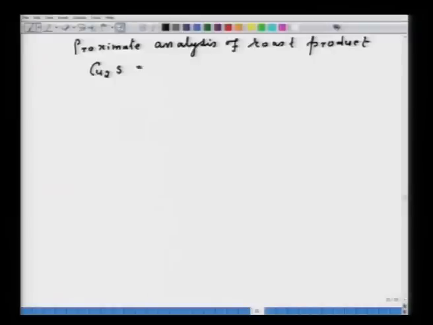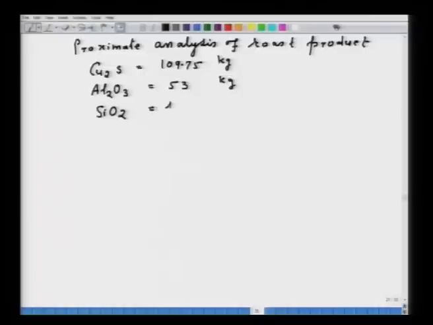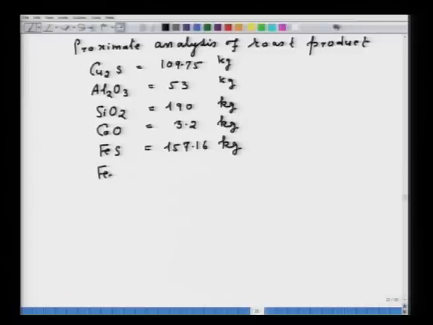So, I can write down Cu2S, that is equal to 109.75, Al2O3 53, these are all in kg, SiO2 equal to 190 kg, CaO 3.2 kg, FeS 157.16 kg, Fe2O3 just now we have found out, 158 kg, and Fe3O4 that is equal to 120 kg.